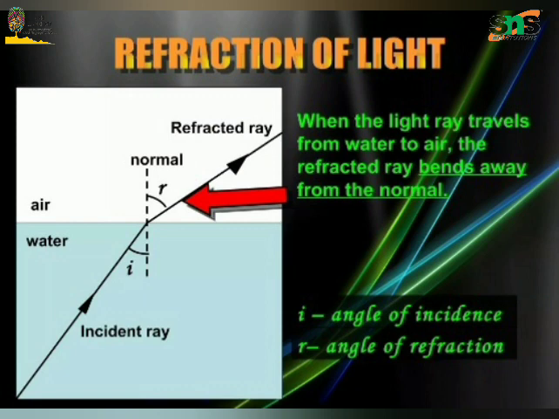The refractive index gives us an idea of how fast or slow light travels in a medium. The ratio of the speed of light in a vacuum to the speed of light in a medium is defined as the refractive index of that medium. The speed of light in a medium is low if the refractive index of the medium is high, and vice versa. So therefore, I conclude that the speed of light is inversely proportional to the refractive index of the medium.